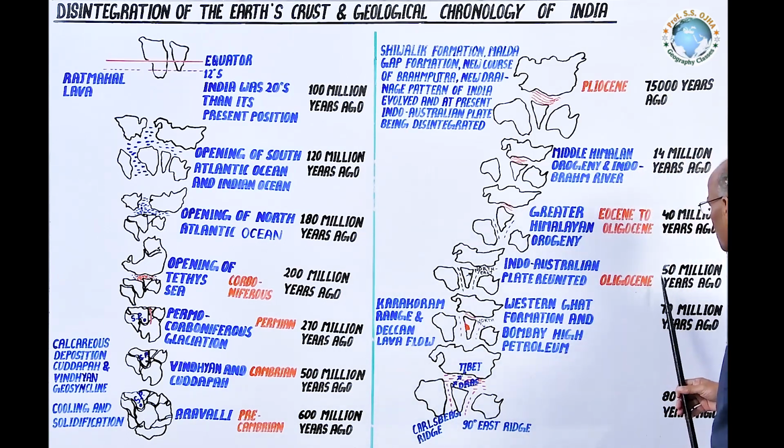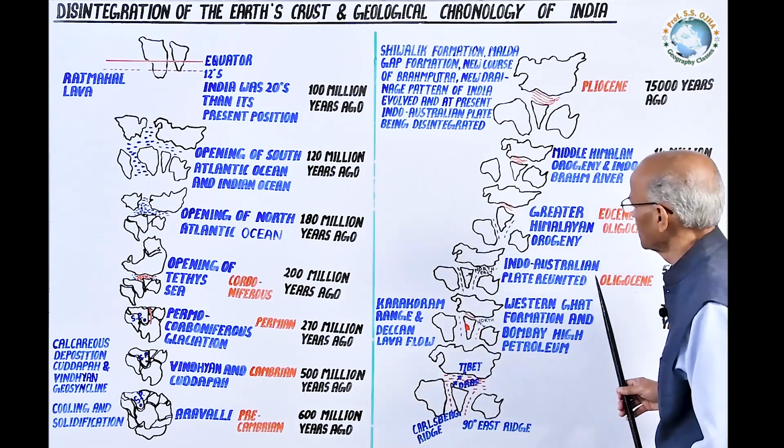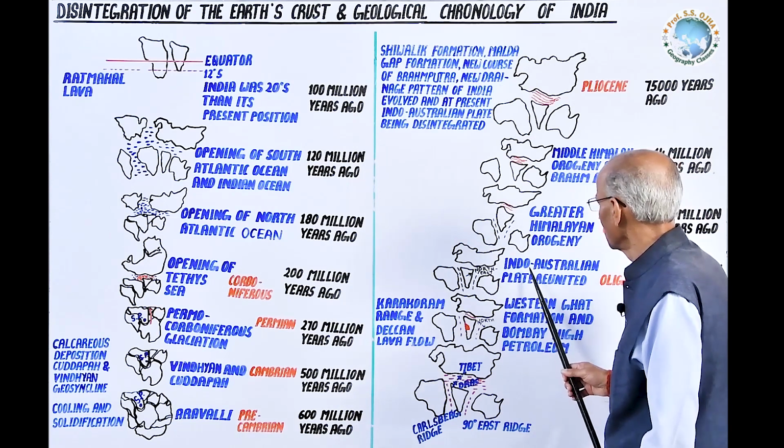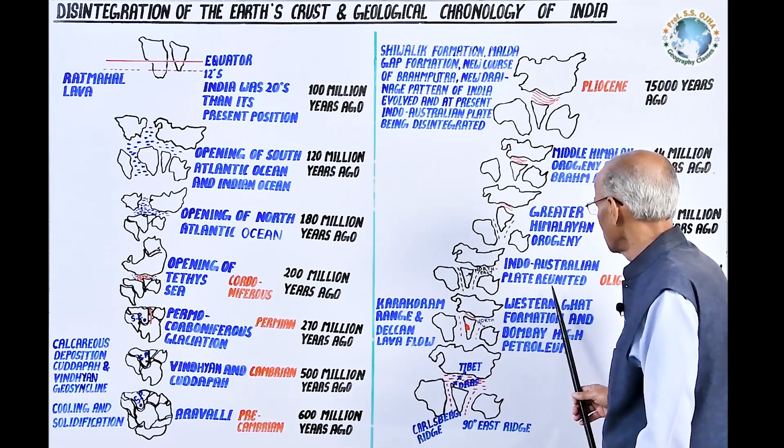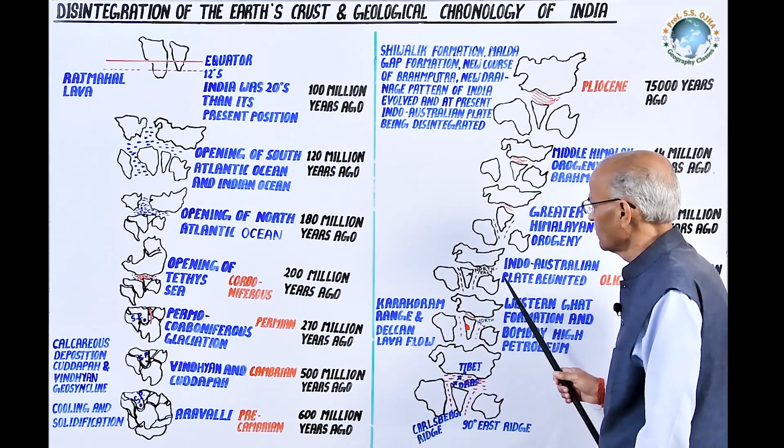Now come to about 50 million years back, when the Oligocene period started. In this Oligocene period, the Indo-Australian plate again reunited. Why?